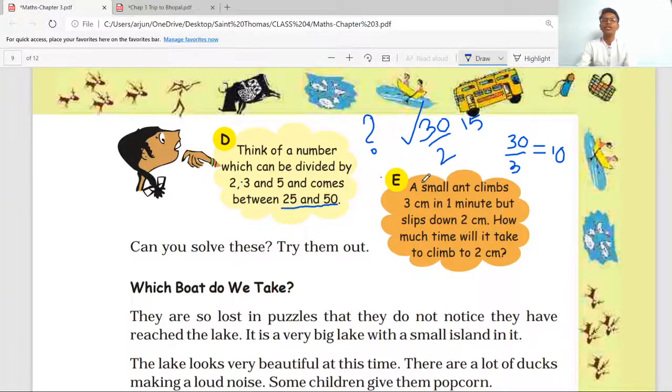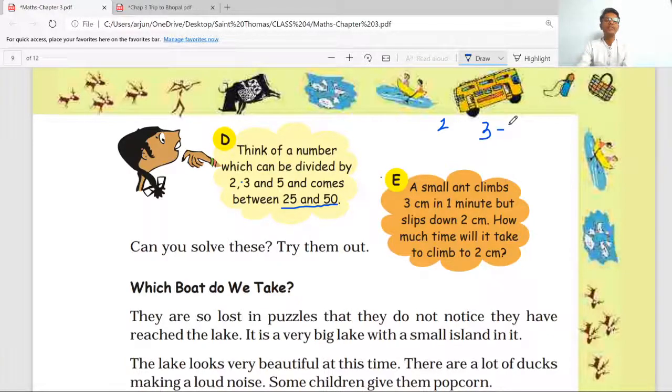Now moving further to puzzle E. A small ant climbs 3 cm in 1 minute but slips down 2 cm every time. In 1 minute the small ant climbs 3 cm, but he falls down every time by 2 cm.